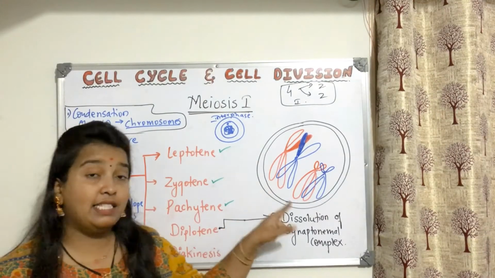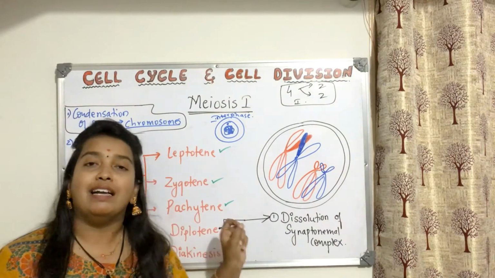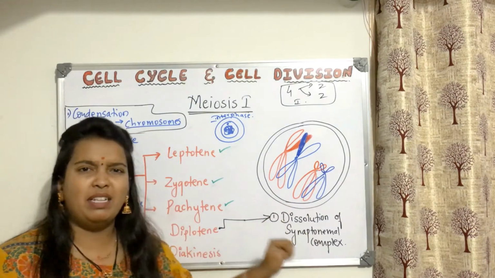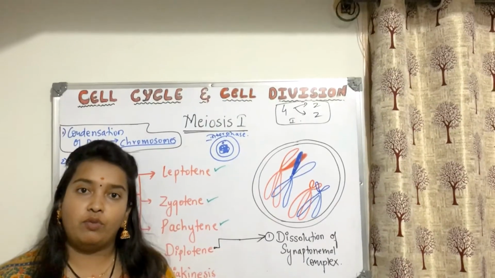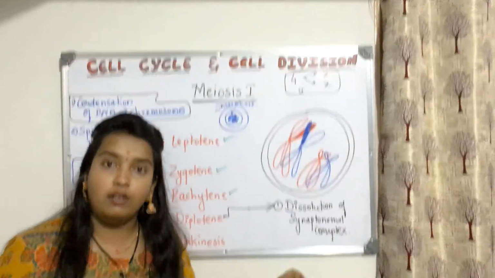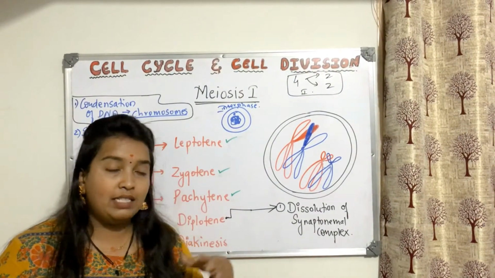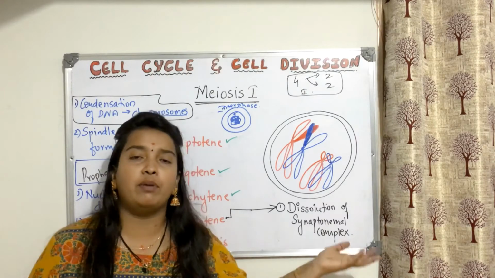So a very important point in diplotene is dissolution of the synaptonemal complex. Dissolution means removal, or it gets disintegrated and it is gone. So when the synaptonemal complex is gone, then obviously the attraction between them is gone. Once the attraction is gone, they try to move away from each other.